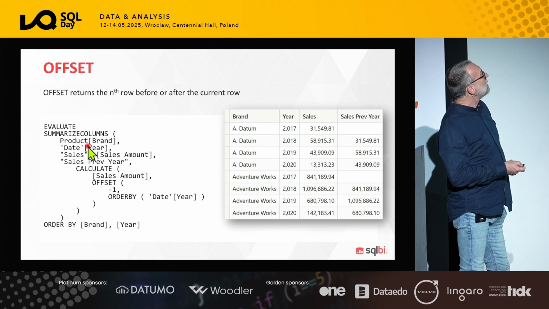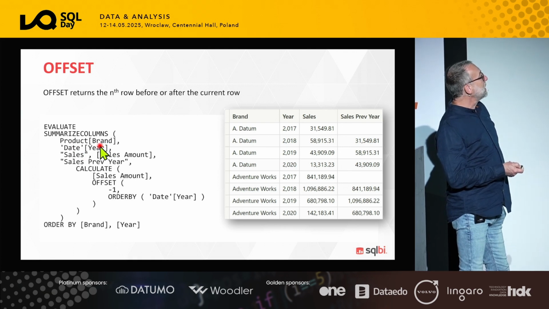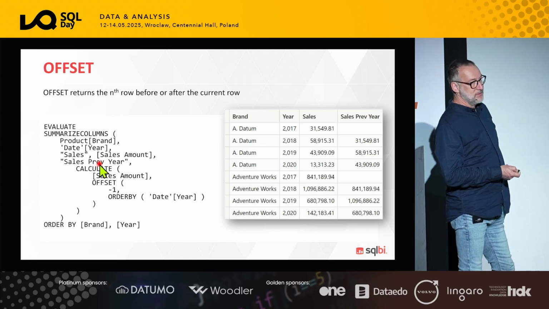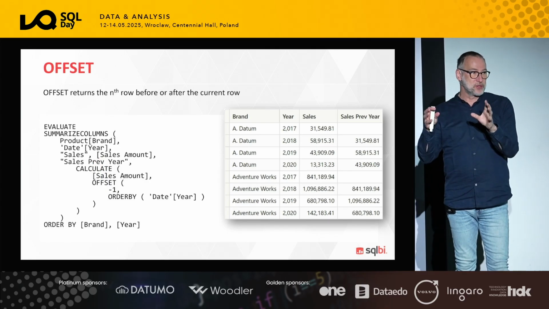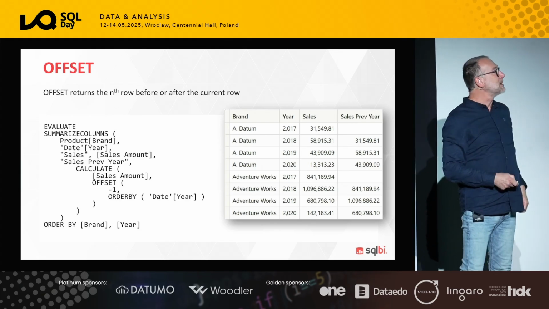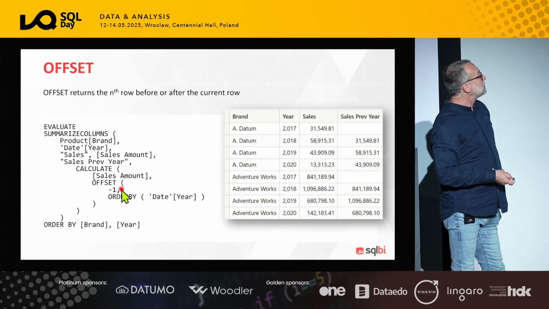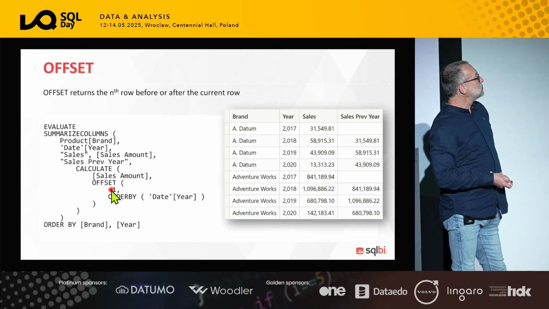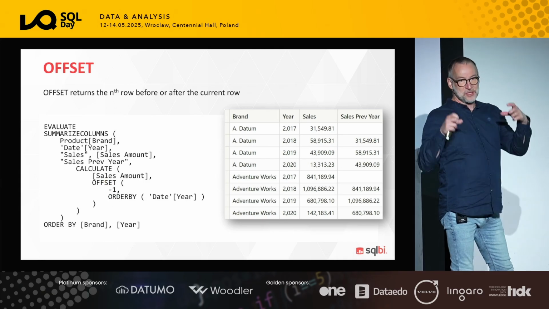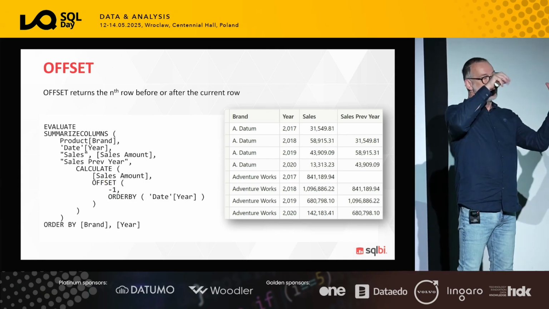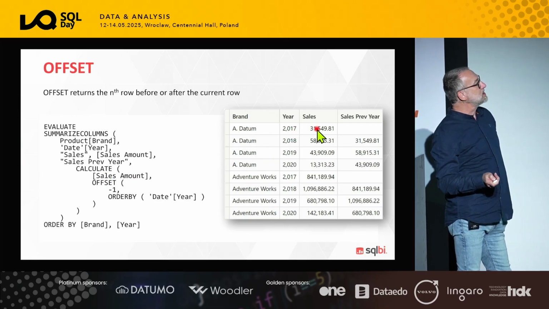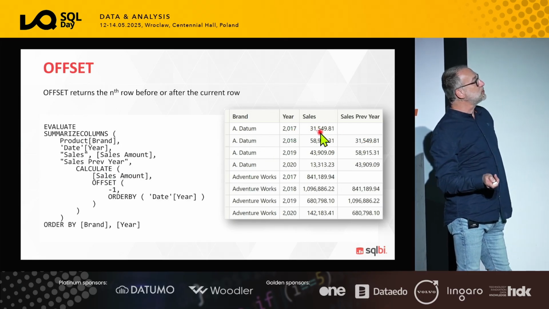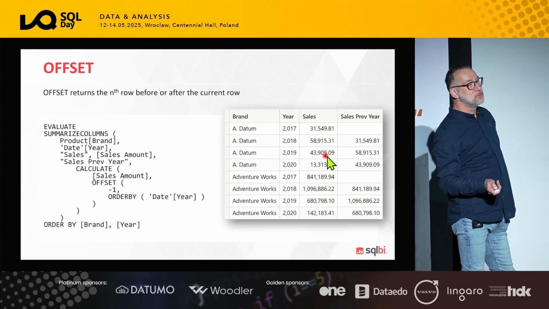Look at this query. I'm using summarized column and I'm grouping by brand, year, compute the sales amount, and I want the sales in the previous year. Before, it was the sales in the first year, now just the previous year, so it's a year relative to the current one. And I use offset rather than index. Offset -1 means the previous row, so start from the current one, go to the previous one. And I have a table containing Contoso, 2017, the sales amount, and sales in the previous year returns the sales in the previous year, so it's always the previous row.